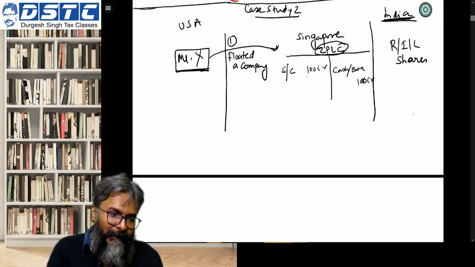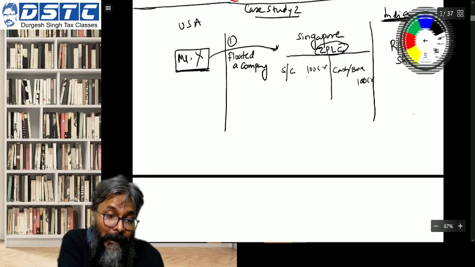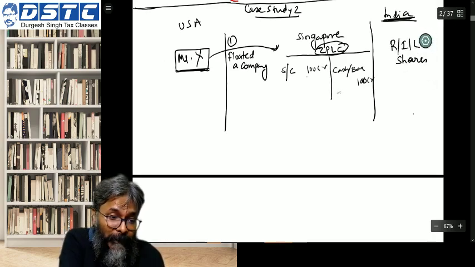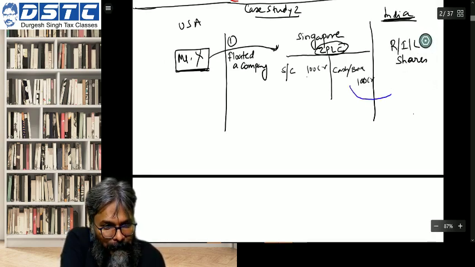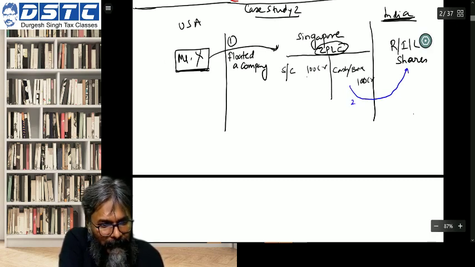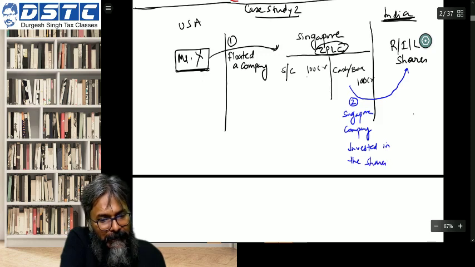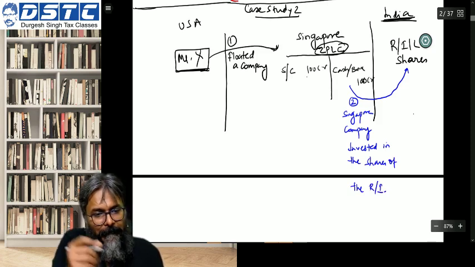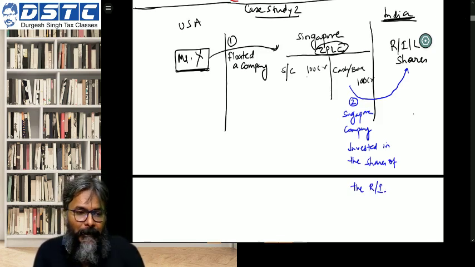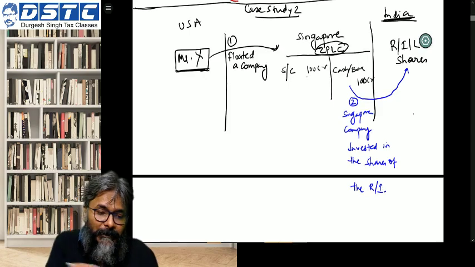Okay, fine. After this, what happened? After this floating was over, the company invested. Then what happened in this case? The Singapore company invested in the shares of the RIL. Of the shares of the RIL, students.